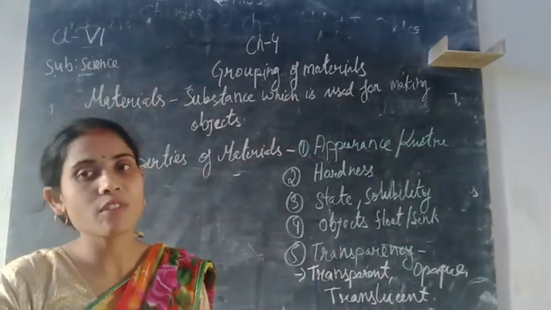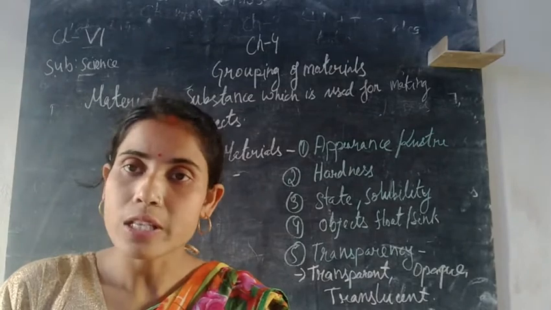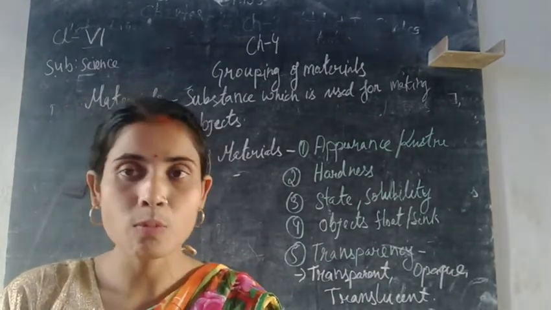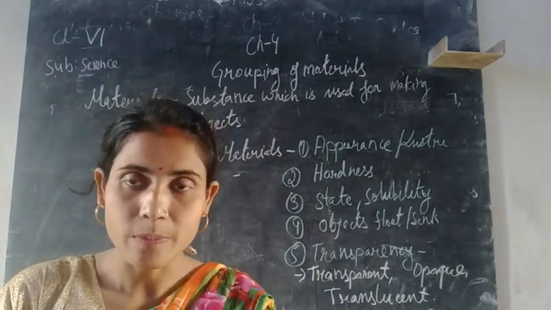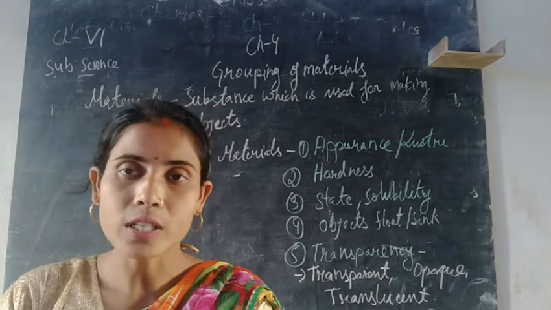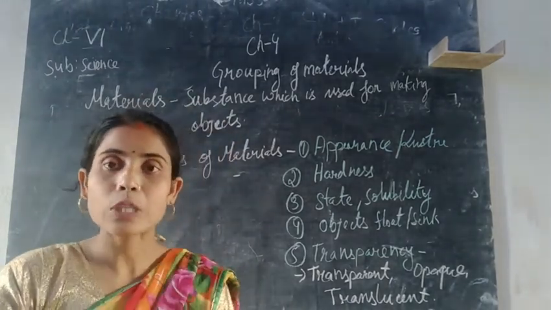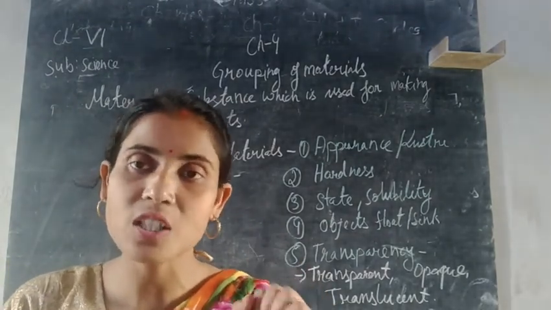Next, on the basis of the hardness, or state, materials are classified into three categories: solid state, liquid state and gaseous state. In the solid state, we know this wooden block, chalk, duster, bricks, all these are solid materials. In the liquid state, water is in the liquid state, and your blood is also in the liquid state. The liquid has the property to flow, and solids have a fixed shape. That means they are rigid in one place.